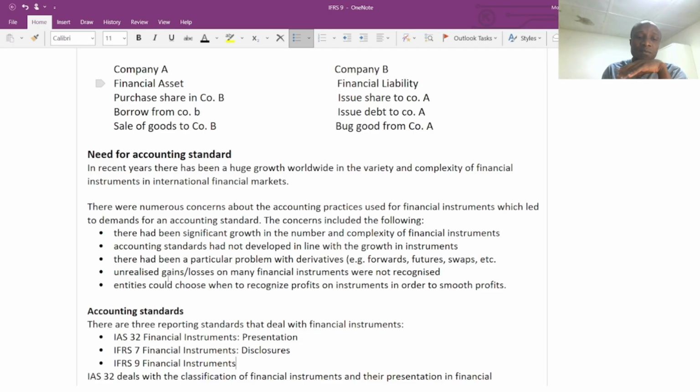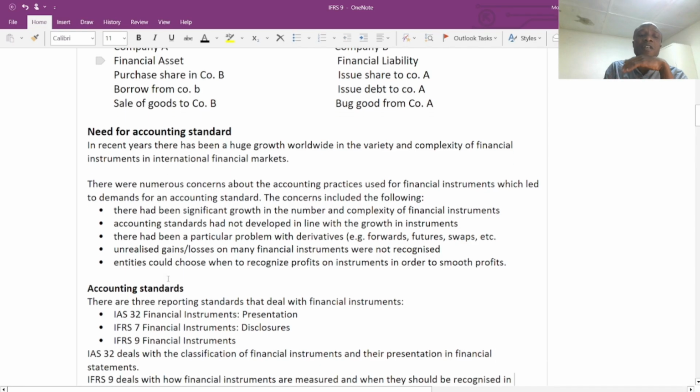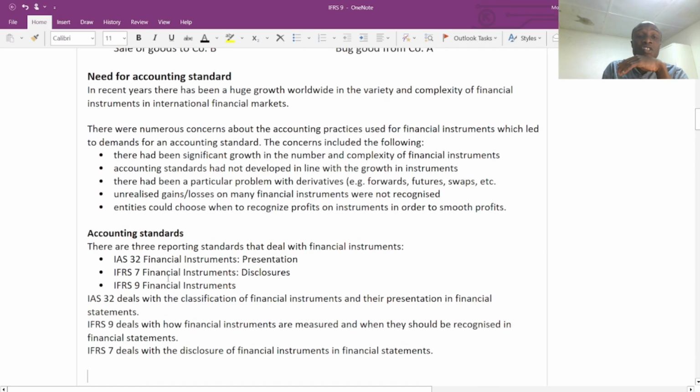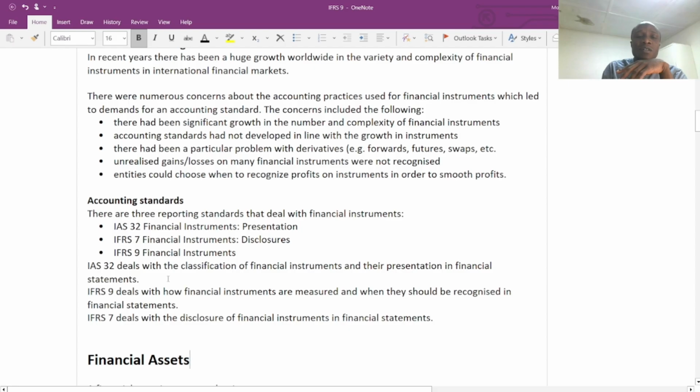Entities could choose when to recognize profit on instruments in order to smooth profitability. So initially they have the option as to whether they will recognize profit based on their own feelings. So now IFRS 9 has provided a solution to all of these problems. So this is the reason why the International Accounting Standards Board developed IFRS 9 Financial Instruments.